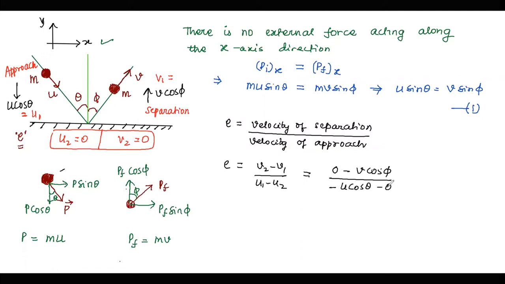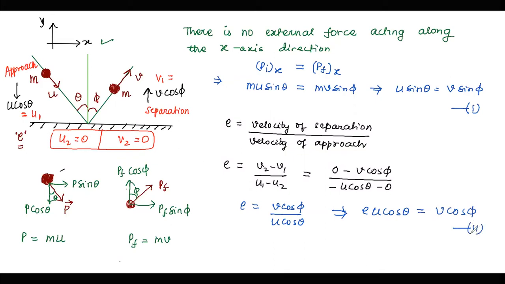So you will be asking why minus, because downward is negative, upward is positive. तो अपवर्ड वाला जो टर्म था ये पॉजिटिव टर्म था, तो यहाँ पे अगर पॉजिटिव टर्म अगर पुट करेंगे तो माइनस का साइन है तो इट विल रिमेन माइनस. ये डाउनवर्ड वाला जो टर्म है ये नेगेटिव साइन के साथ पुट करेंगे तो माइनस u cos theta माइनस 0 आ जाएगा. तो from here we can modify this expression into E is equal to v cos phi upon u cos theta, और यहां से अपने लेकर के आते हैं कि eu cos theta is equal to v cos phi. So this becomes the second expression that we have.